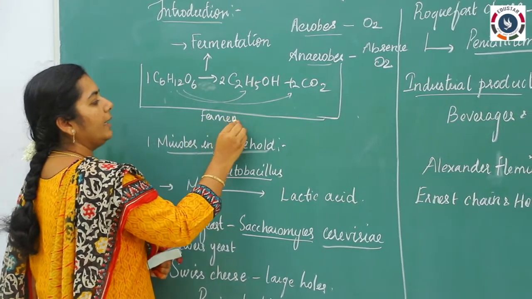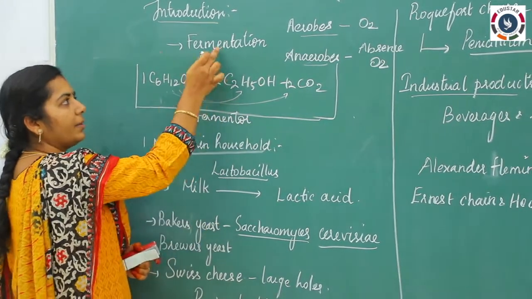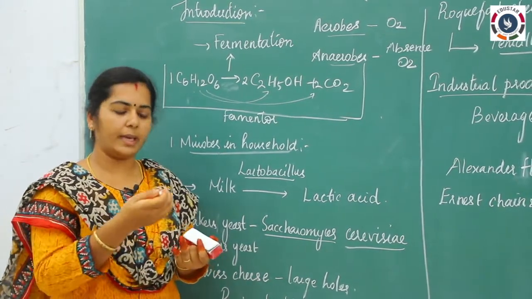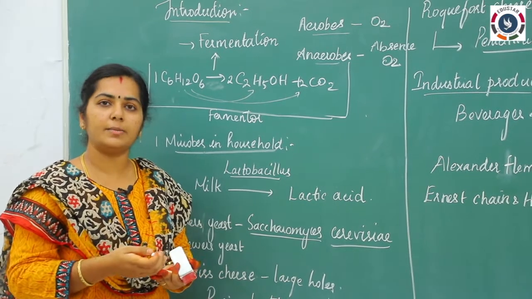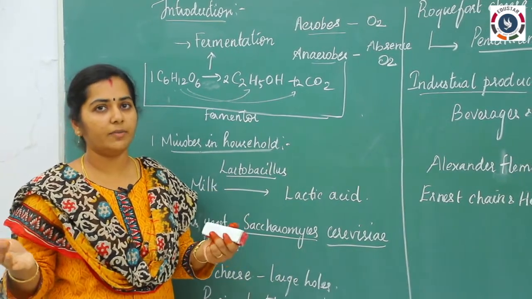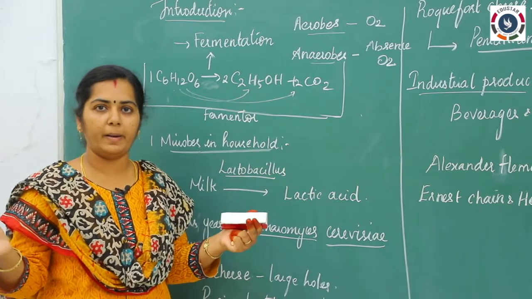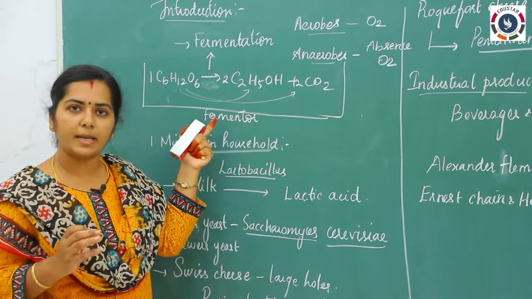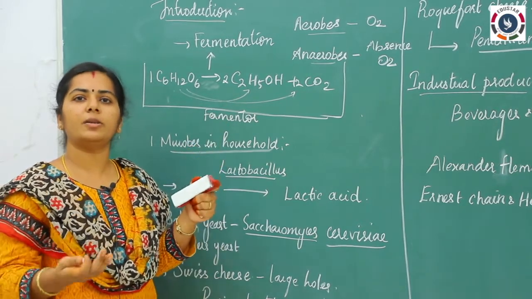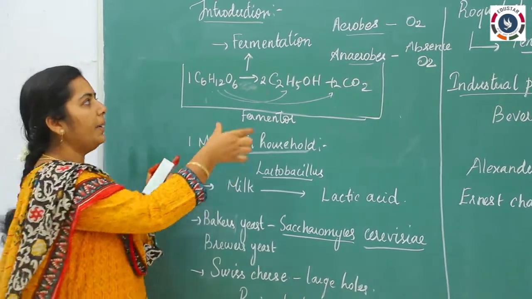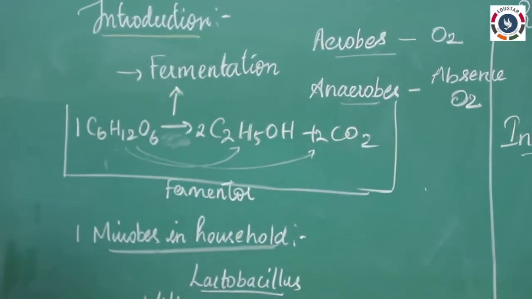So in industries we are applying this fermentation process and we are producing antibiotics, acids, and enzymes in large quantities. For large quantities of production we need a large equipment, and that equipment is said to be the fermenter. The fermenter is an equipment in which the fermentation process is carried out. So now we are going to see the application of this fermentation in our day to day life.